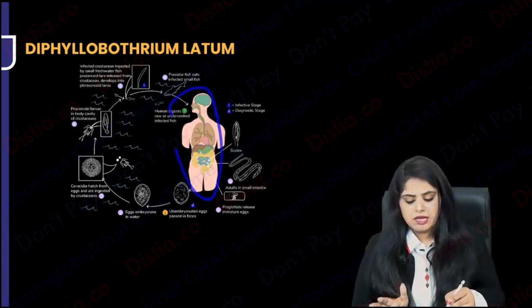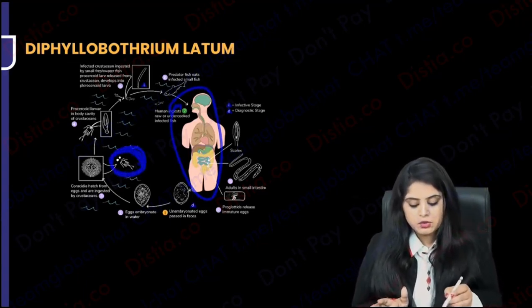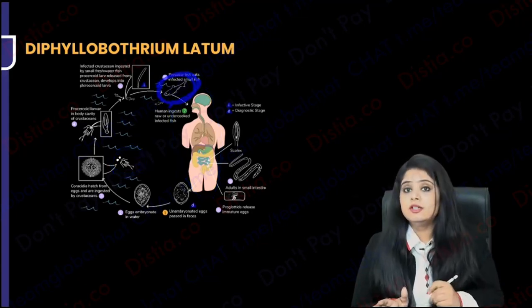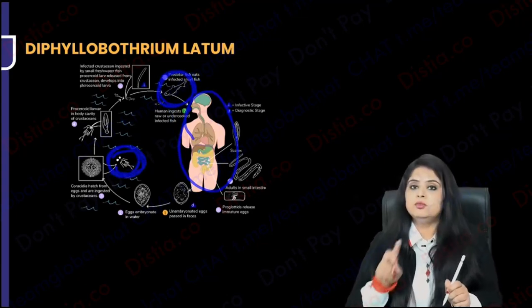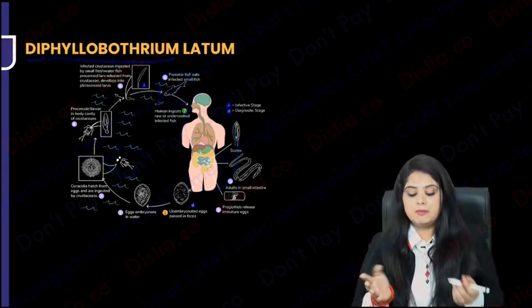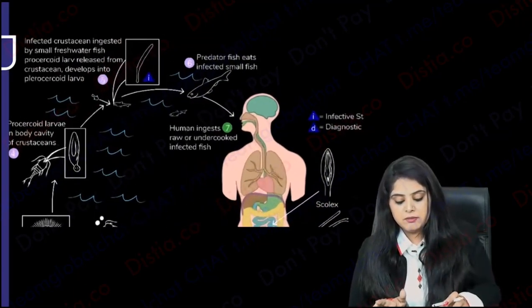Pick up the host. Okay, I see a human being over here. Then I see there is a small fish, and along with the small fish, there is a big fish. Can you see that? There's a human being, a small fish, and a big fish. If there's a human and 2 fish, it is Diphyllobothrium latum. Still, let us start going into the same. You can now start off with the beginning part.